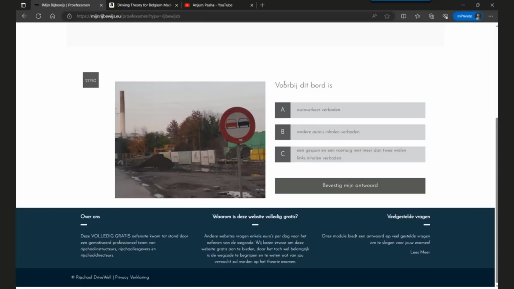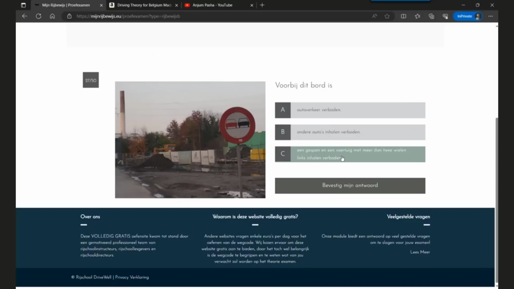The question is, after this board, you have three options. Option A is cars are prohibited. Option B is overtaking other cars is prohibited. Option C is overtaking a carriage or a vehicle with more than two wheels from the left is prohibited.